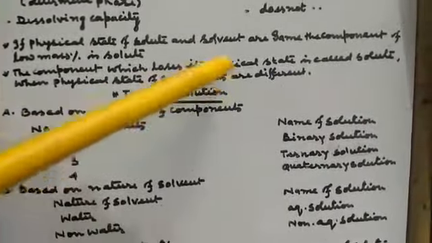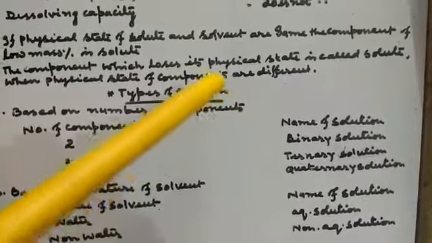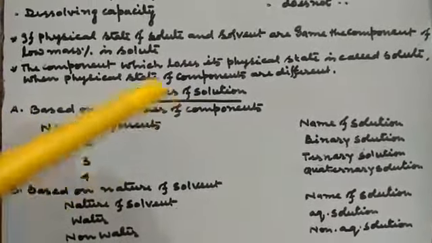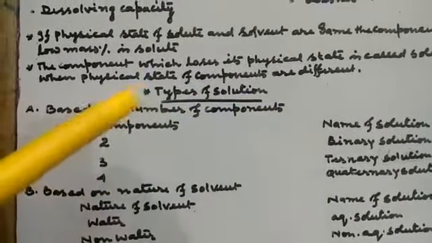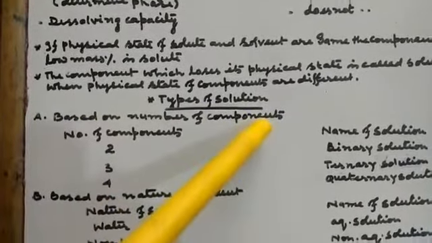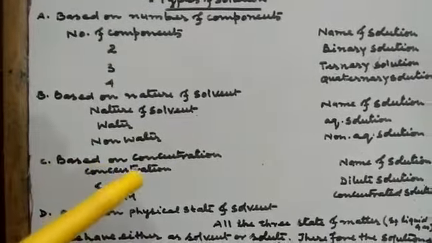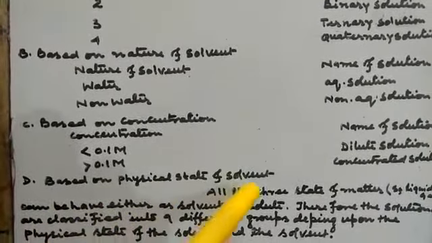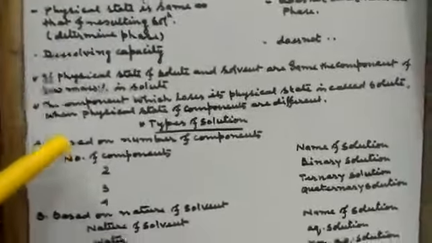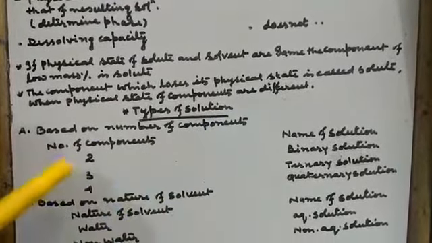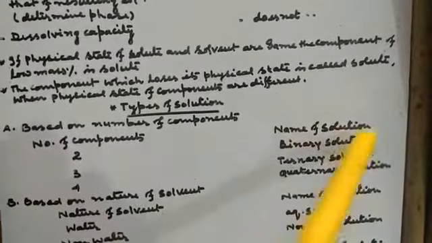Now, types of solution. Solutions are classified in different types based on the number of components, based on the nature of solvent, third based on concentration, and fourth based on the physical state of solvent. Let us discuss one by one. First, the classification based on the number of components, and the name of the solution.